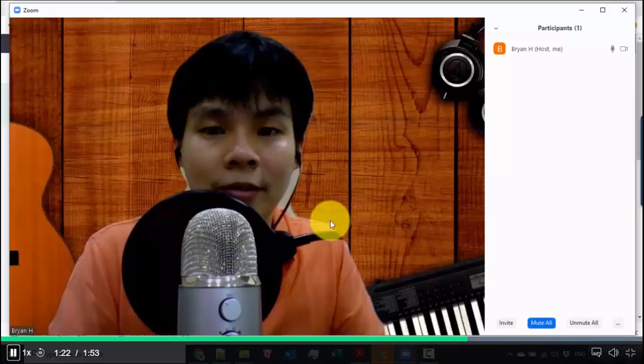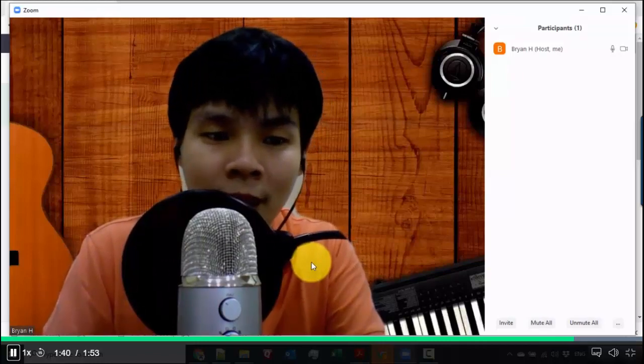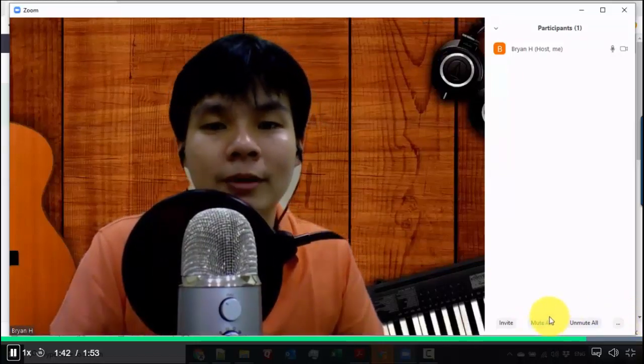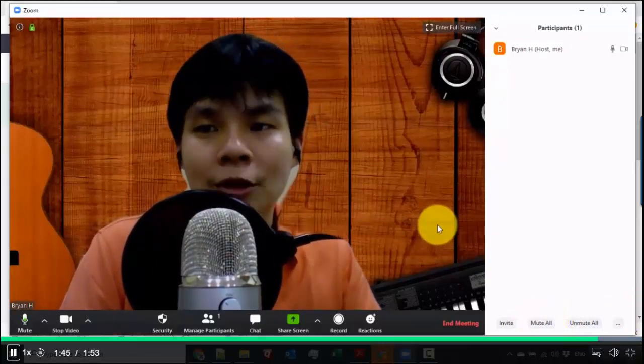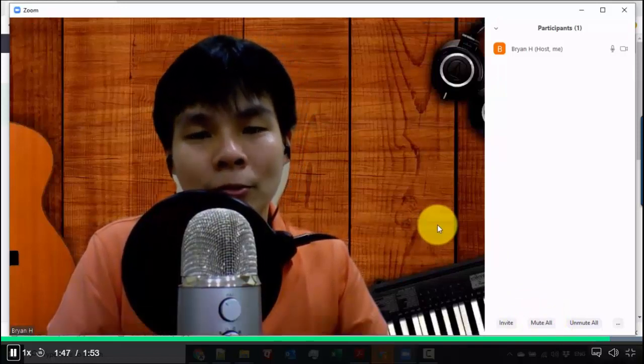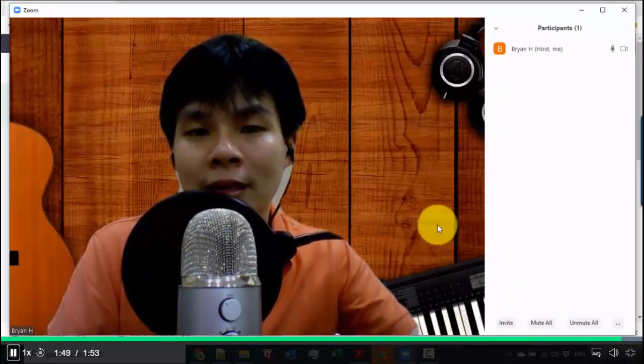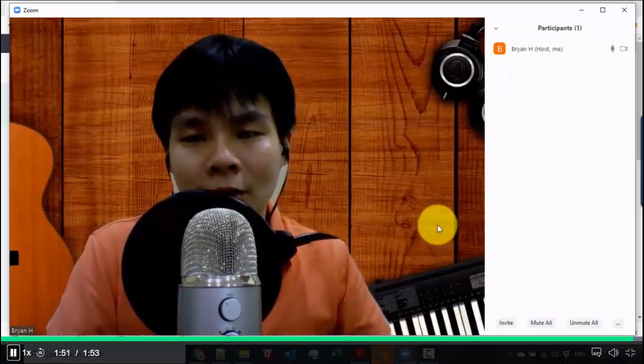So if you don't have this open as well, just press Alt M, and then it will just mute everybody, except you, of course. Okay, so that's a really cool tip. And then once you're done, you could just press Alt M again, which I'll do now, and it gets removed. So you could just use that shortcut if you want to mute everybody right away so that it will be focused on you as the host or the presenter, and then you just continue speaking to the audience.